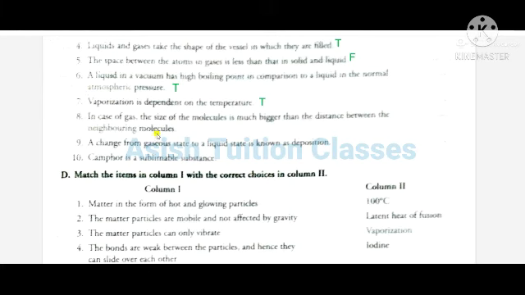Number 9. A change from gaseous state to a liquid state is known as deposition. This is false. Number 10. Camphor is a sublimable substance. This is true.